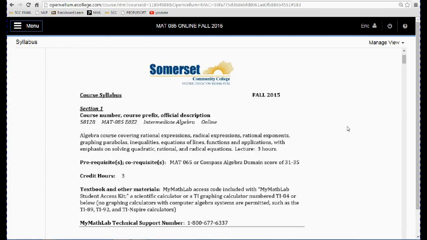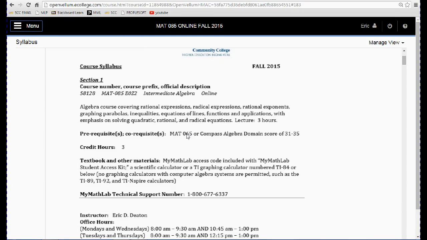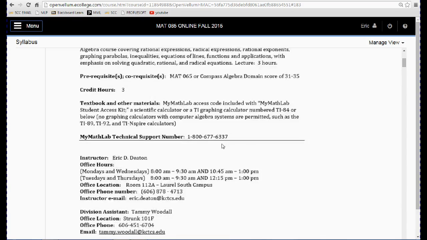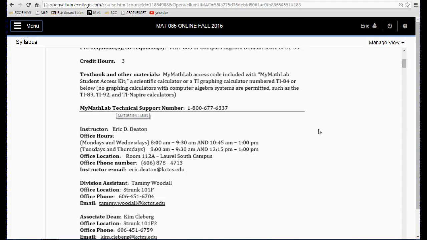So in this syllabus, you'll see the name of the course and a lot of information that you can read for yourself. The main thing that you have to have is a graphing calculator or scientific. You may just want to use a scientific calculator. But if you are going to use a graphing calculator, it has to be a Texas Instruments, it has to be a TI-84 or below, and cannot have any kind of algebra system on it. And you also need a MyMathLab access code. If you do not buy your access code soon, you will need to go ahead and use temporary access. You get 14 days of temporary access until you get your access code.